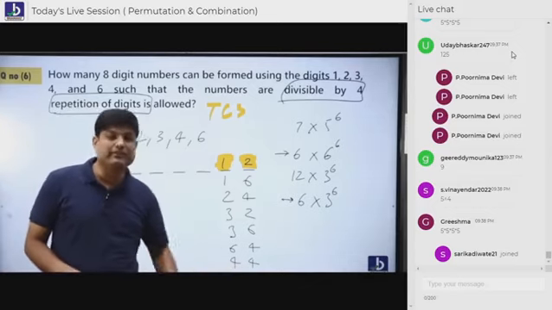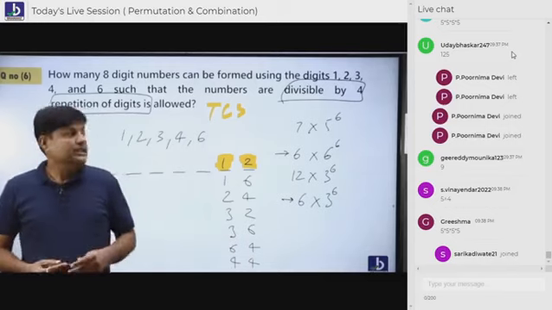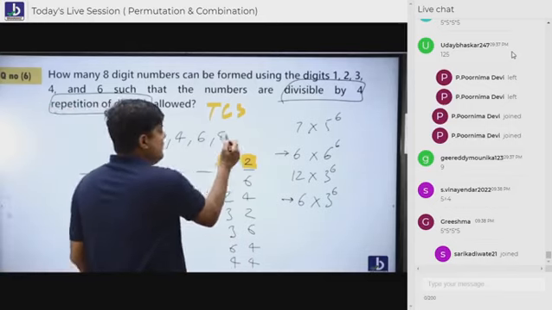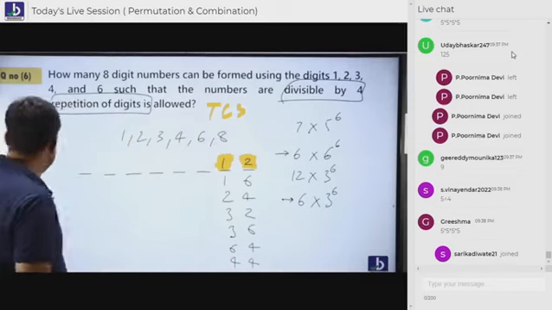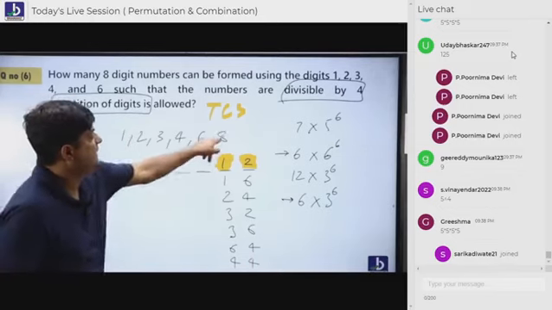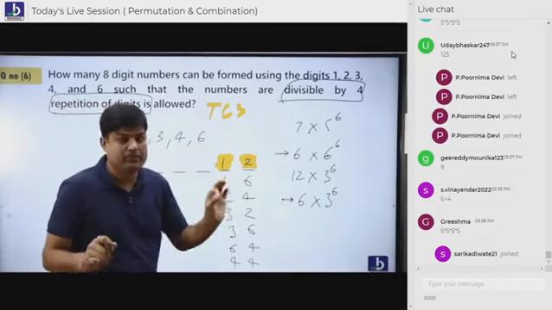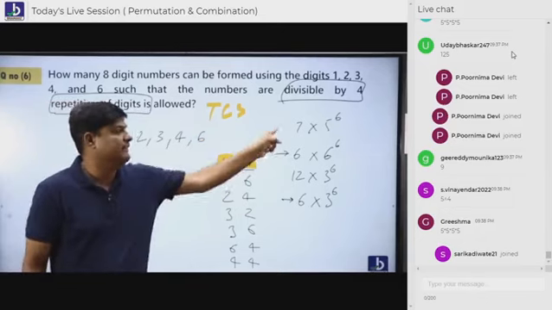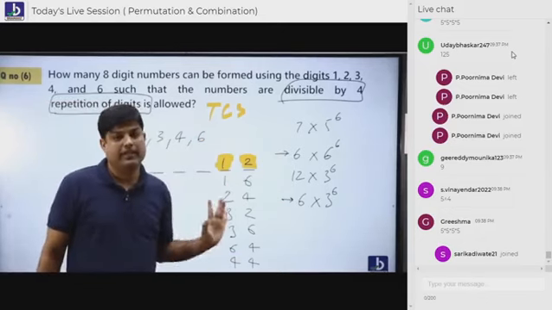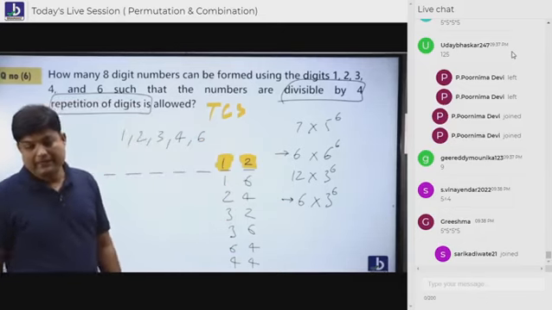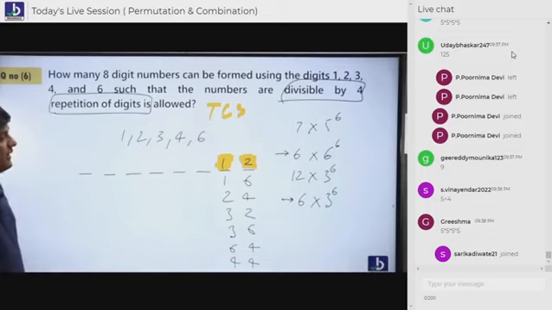Yes, repetition is allowed. 44 will also come, students. 44 is divisible by 4. Suppose in case you have 8 also, you have to take 88 also. Are you understanding, everybody? Be careful with this case. The students who got 6, try to understand. You have done only a silly mistake. That 7 you have not taken. Sorry, 44 you have not taken. Are you understanding, everybody? That's good. Let's try to move forward.